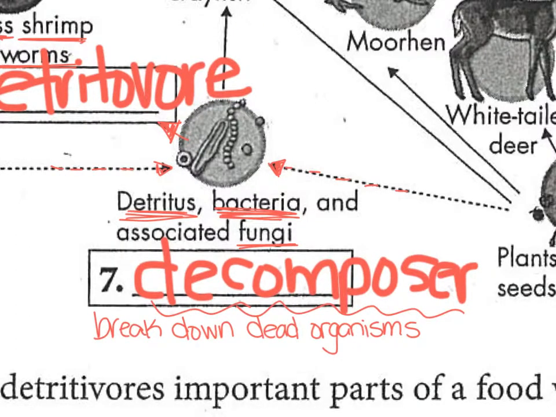So they actually eat more than really what these dotted arrows are pointing to them for. And you might want to make yourself a note below it that they are breaking down dead organisms. Really, because they are decomposers, you would actually point every single organism to them, but in a food web we don't do that.